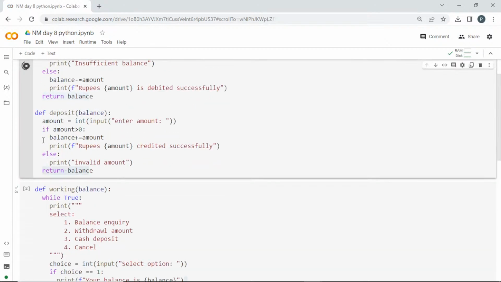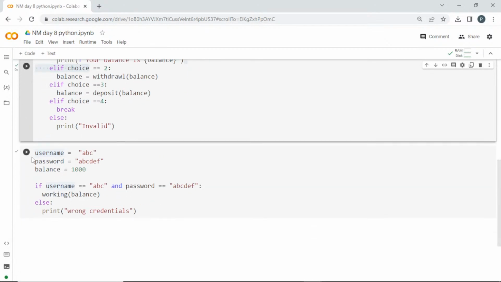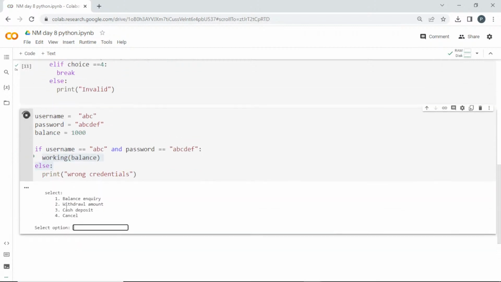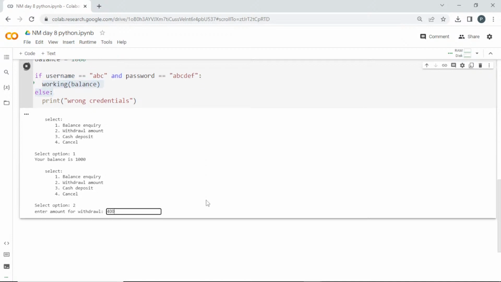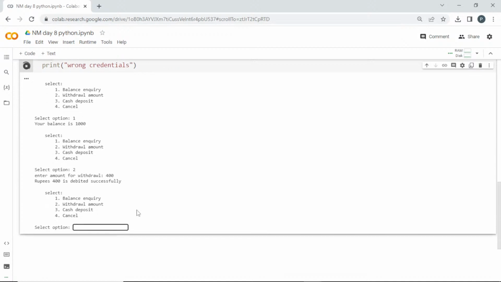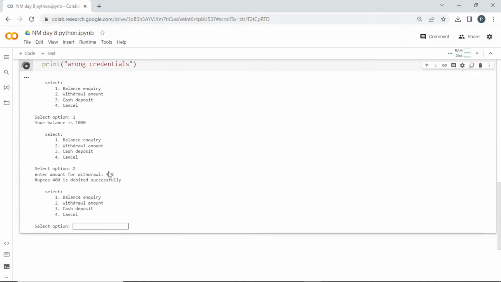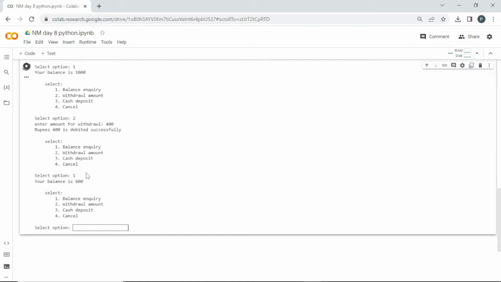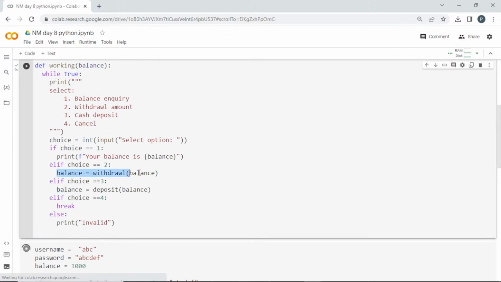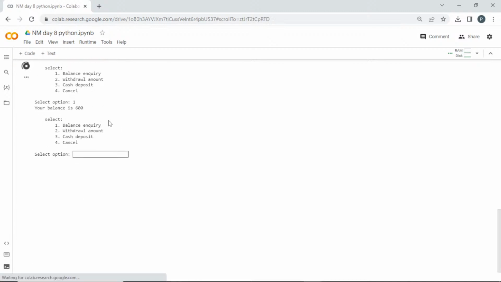To run this, I'll run all these functions, and it is asking me what to select. Let me go into the balance inquiry first. It is printing my balance is 1000. If I go into withdrawal and enter some amount like 400, it says 400 is debited successfully, because I have 1000 and I am asking for 400, so I have enough balance. If I go into balance inquiry, see here it is telling my balance is 600. Yesterday it got some error, now it is updating fine, because we made balance equal to this one, so every time it will get updated. So now it is 600.